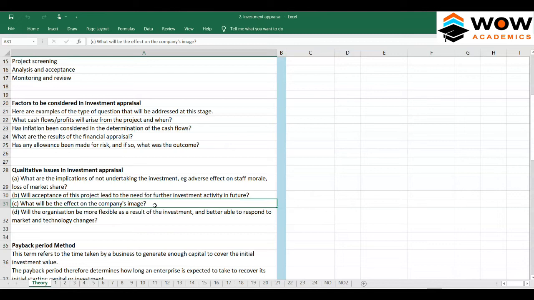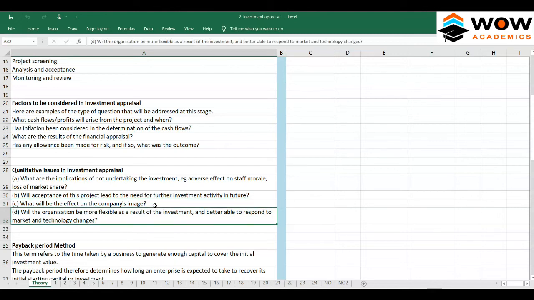Some companies, because of that investment, will get a better image. For example, solar power panel manufacturers, or wind generating companies. As they grow, they are only going to contribute more to the development of the environment, so they get a better image. So we have to be sure of what kind of image we are getting.